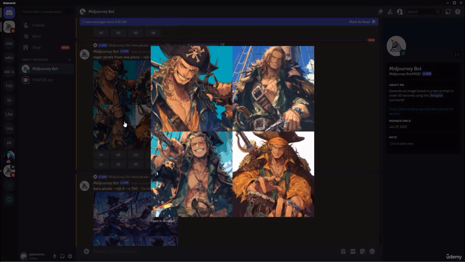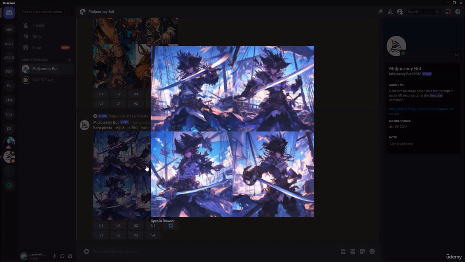Now here I added Roger Pirate, and some of these pictures even came out like Shanks and Zorro, and it didn't really come out like Roger 100%, but it really is amazing. For instance, this one reminds me of Shanks. This one reminds me of Zorro. This one reminds me also of Zorro. This one I don't really know. And here, these are the variations of that other image, as you can see them right here.